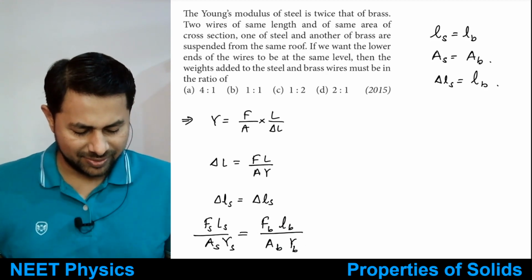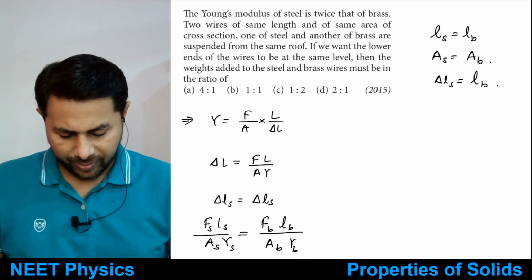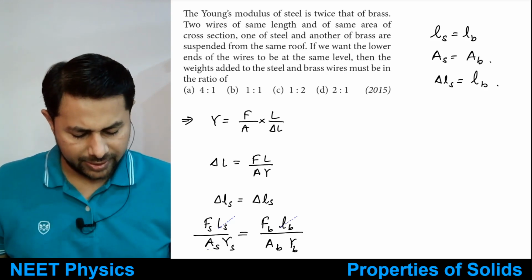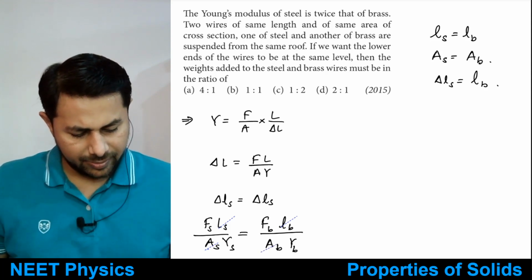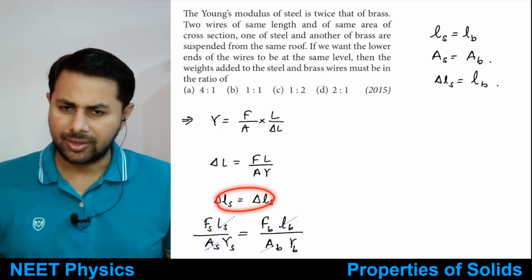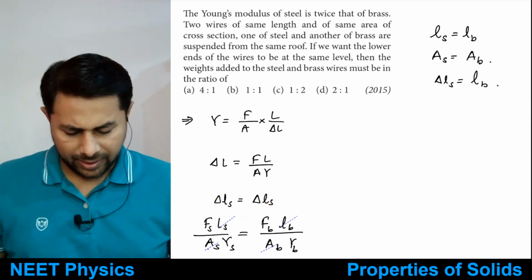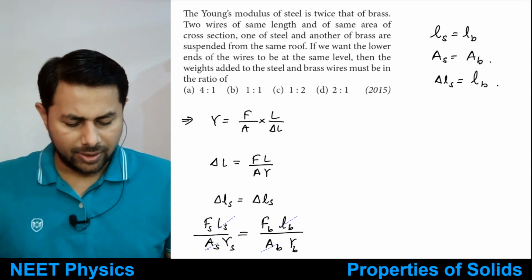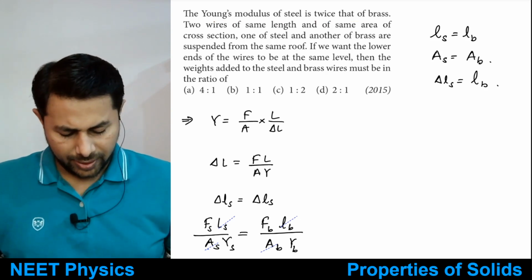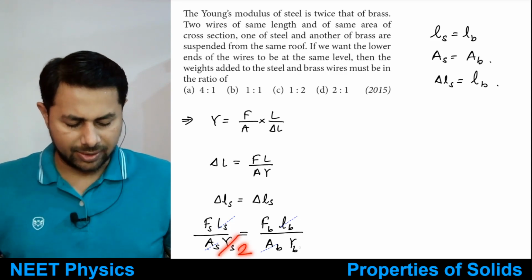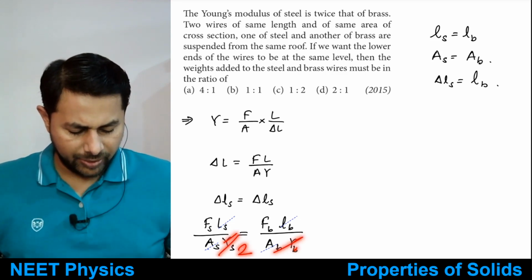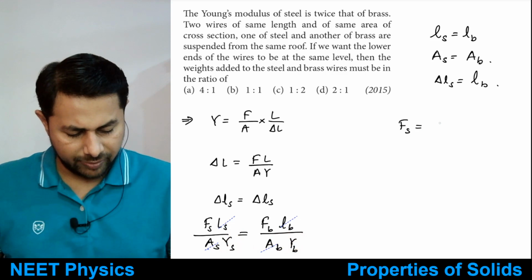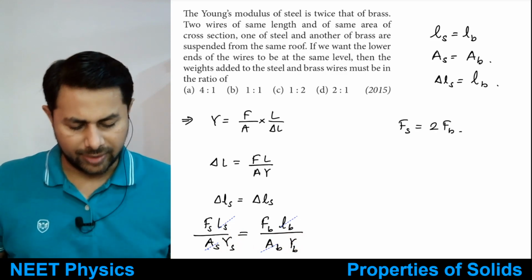right. So what is same? L is same, so L cancelled out. Then what else is same? Area is same, and change in length is same, we have written down that condition. And then what is given about the Young's modulus of steel is that it is twice that of brass. So Young's modulus of steel is 2 times that of brass. So if we cut this, we'll get 2 here, we can move that 2 to the other side. So force applied to the steel is equal to what? 2 times the force applied to the brass.